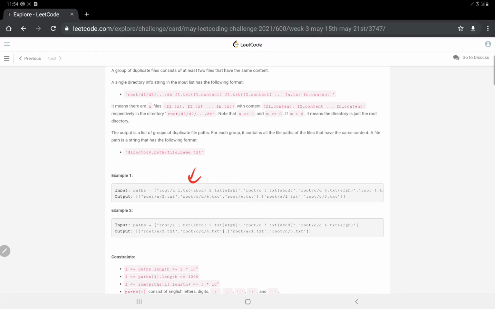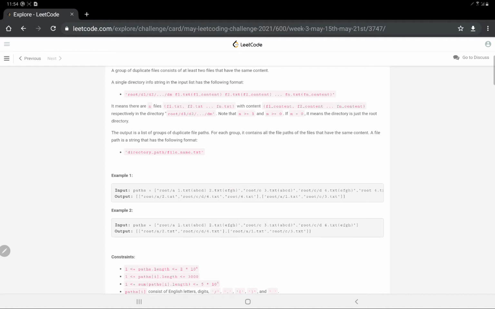Alright, so in the given path root a directory a, there is a file named 1.txt with the content abcd. There is another file with the content abcd, so basically it's a duplicate. So we have to return the paths like this: root a slash 1.txt, this file, and this file in the path root ac.3 are duplicates, because the contents are the same. Alright, I hope the question is clear, and this one, EFGH, is also there, so that's also in the answer. I hope the example is clear to everyone.